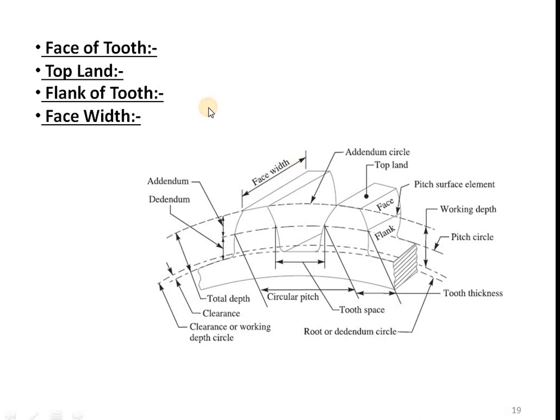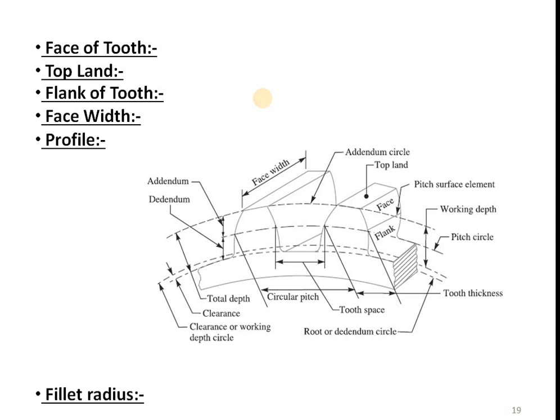Okay. Then next point is profile, that is, gear tooth profile. It is defined as the curve formed by the face and flank of the tooth. So here you can see this red portion, right? This is the curve formed by the face up to this teeth surface element, and below this teeth surface element the curve formed by the flank. So this total curve is called the profile of the gear tooth.